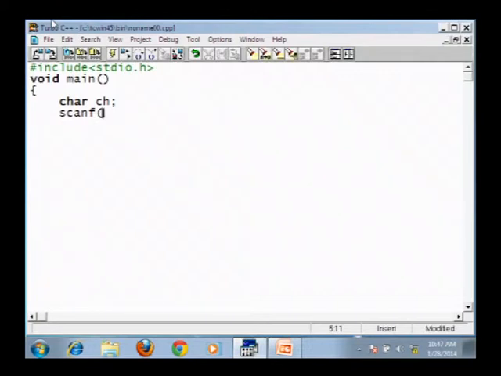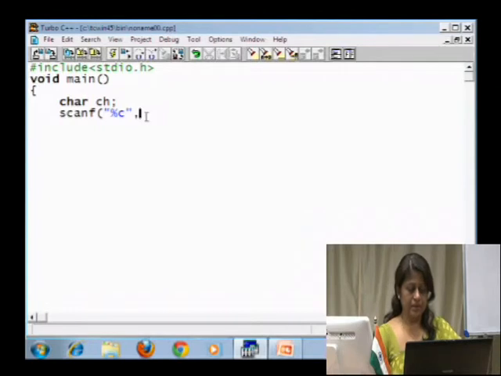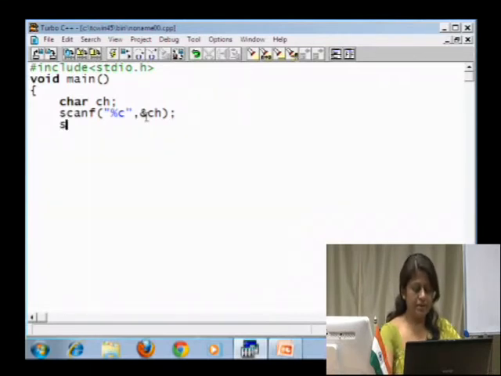So, here we are declaring a character data type, that is a variable ch, and then we are trying to accept a character. So, a percentage %c and ampersand ch. So, there we are accepting a character, and then we make use of the switch statement, switch character,